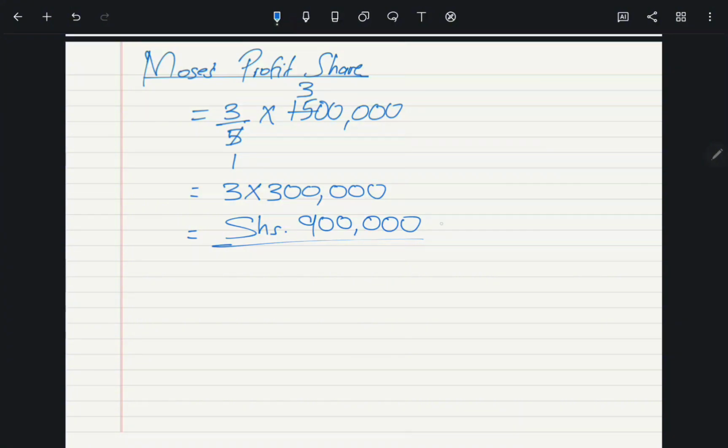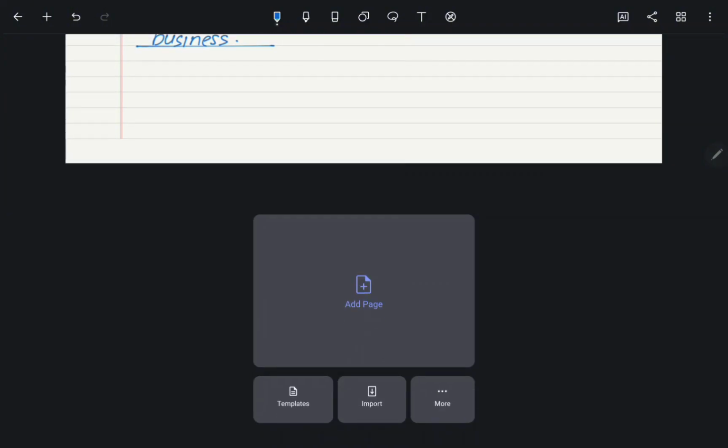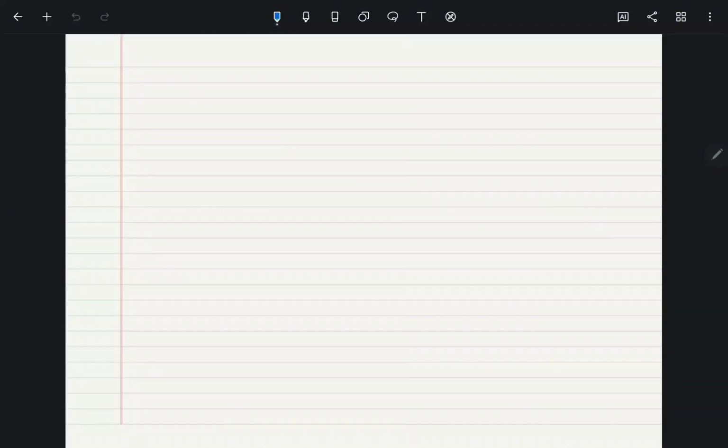So having figured out this amount of money, we have to give our conclusion in relation to the question that was given to us. Therefore, Moses reinvested 900,000 shillings in the business. However, you could also decide to use a shortcut. Instead of going this long way, you could have done it like this. Let me show you here.